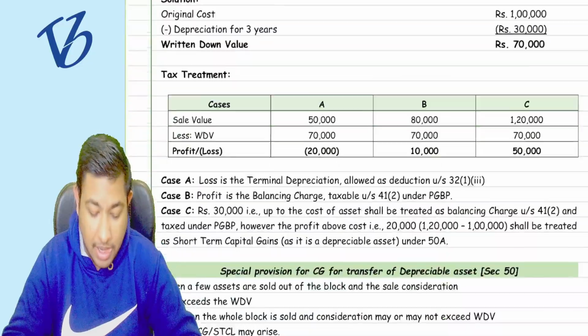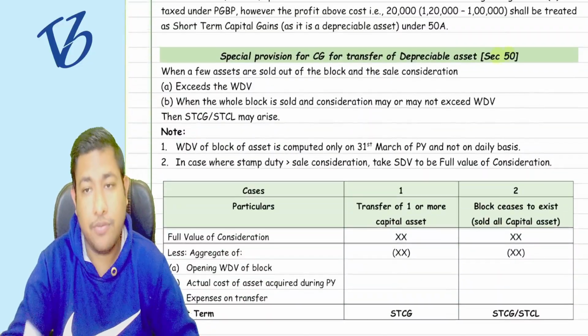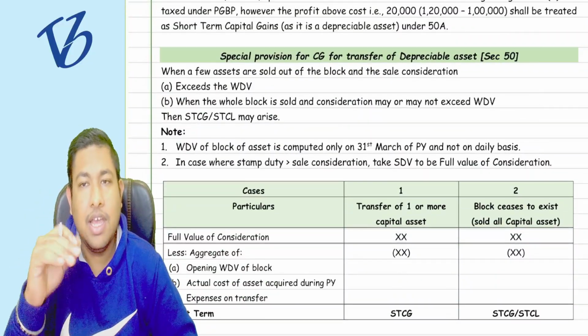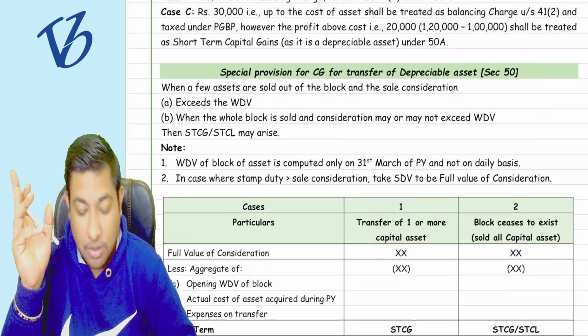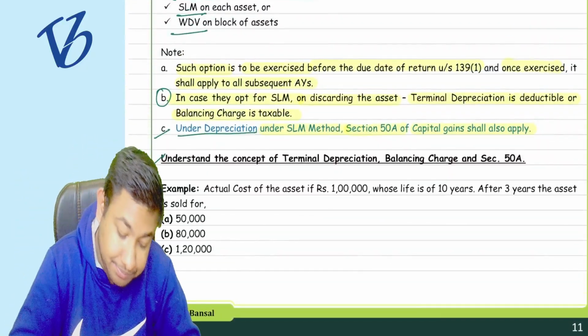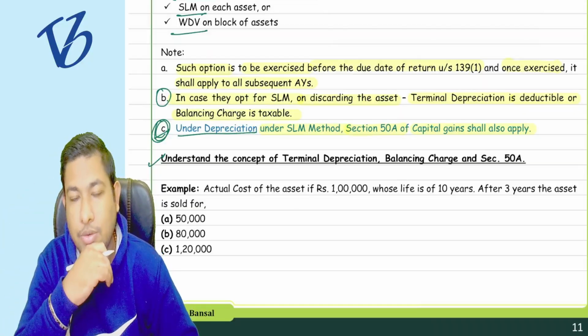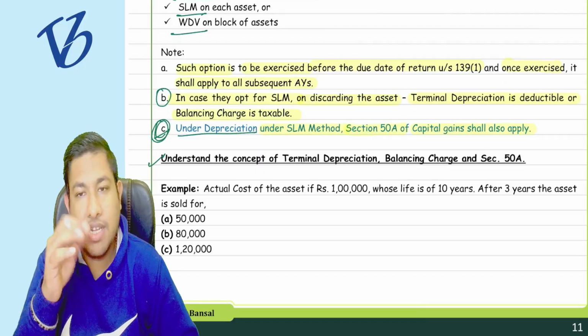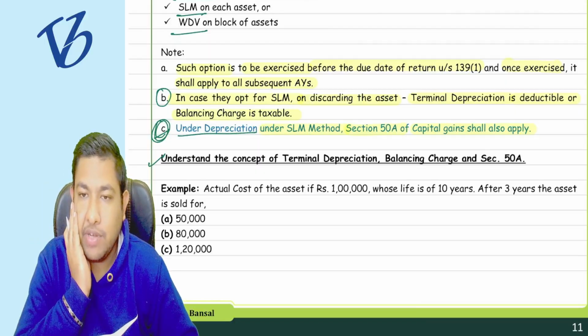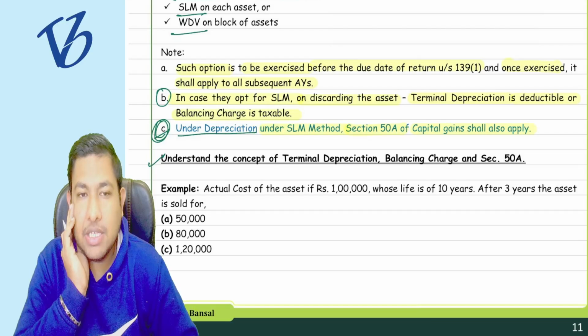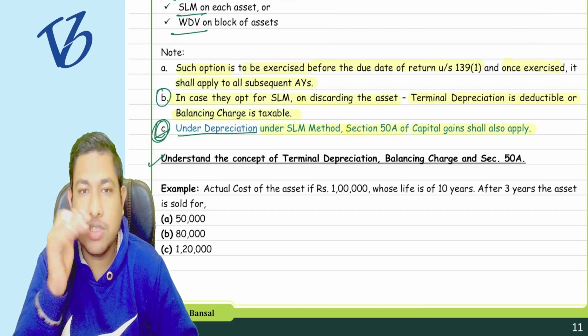What is 50A? We'll see in section 50 and 50A in capital gains. That is why it is written in blue, because it is an interlinking. What is section 50A? We'll see it in capital gains.